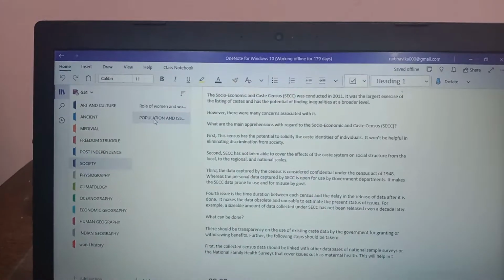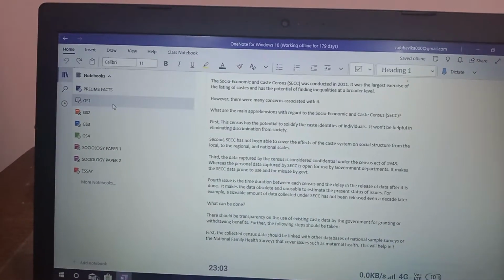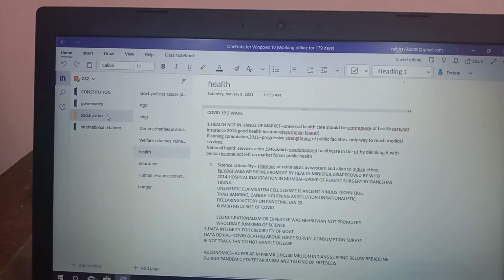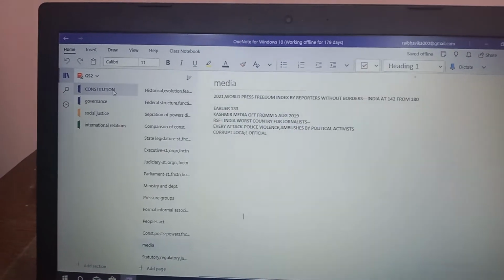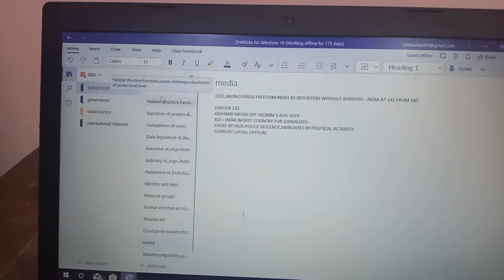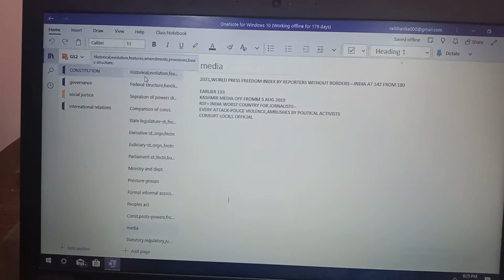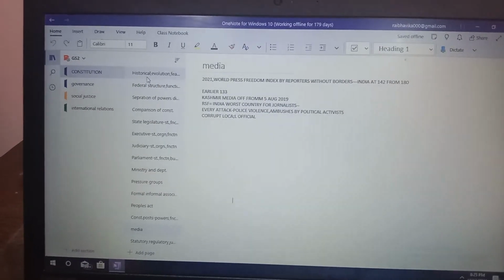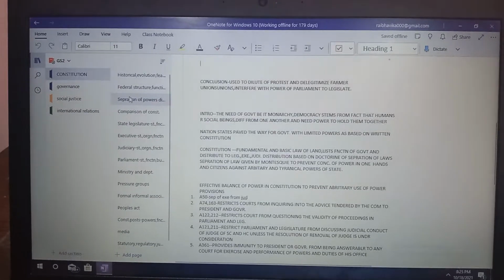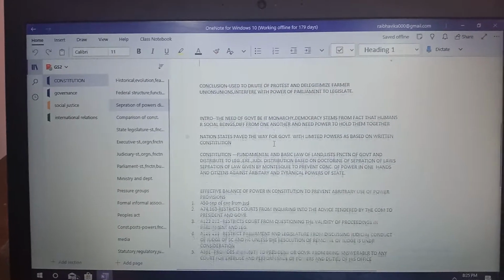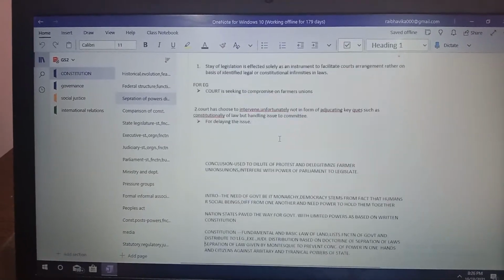That's on population and associated issues. Now move on towards GS2. That's the copy of GS2 which covers four parts: constitution, governance, social justice and international relations. Just like constitution, it contains every part of the UPSC mains syllabus: historical evolution, federal structure, separation of powers and so on. I will show you notes on separation of powers. See, I had made these notes from The Hindu newspaper, judiciary and all.